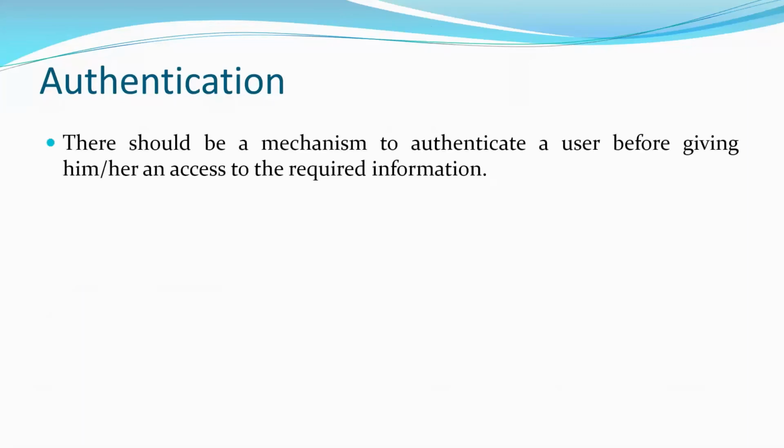When you go to Gmail and enter your username and password, it will identify you by that particular username and password. That's why when you enter a wrong password, after some time it will block your account, because somebody is trying to get access to your account. So authentication is the most important characteristic. It is a mechanism to authenticate a user before giving him or her access to the required information. For example, you have a bank account, your bank will give you a username and password, or you can also get the OTP, that is one-time password.